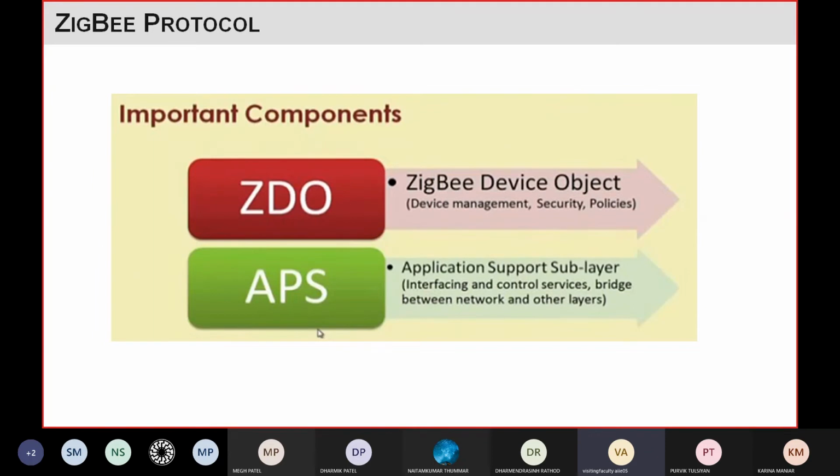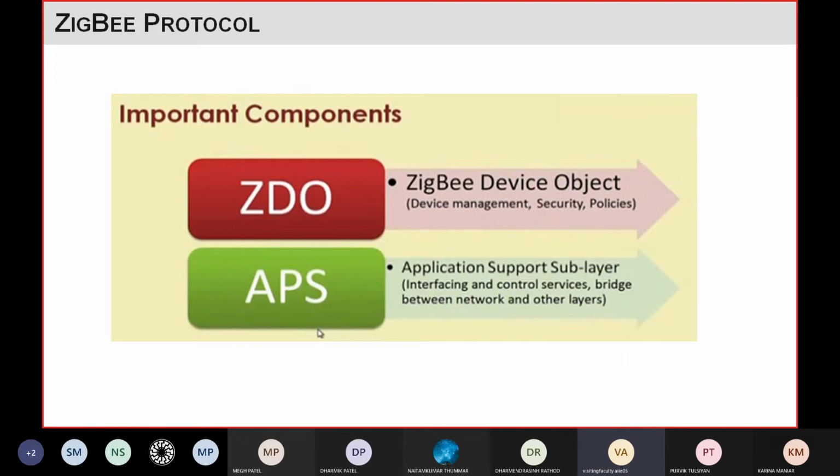If you see the components of the ZigBee protocol, like we have seen in the MQTT protocol, where we have three components: one is the broker, one is the publisher, and one is the subscriber. Similarly here you have two important components in this protocol. One is the ZigBee device object, which is called ZDO, and the second one is APS, the application support sublayer.